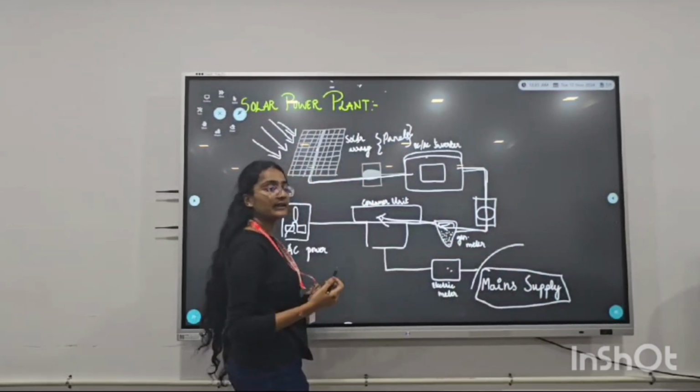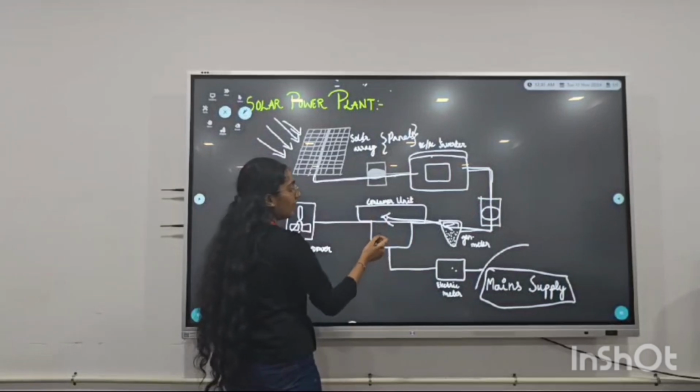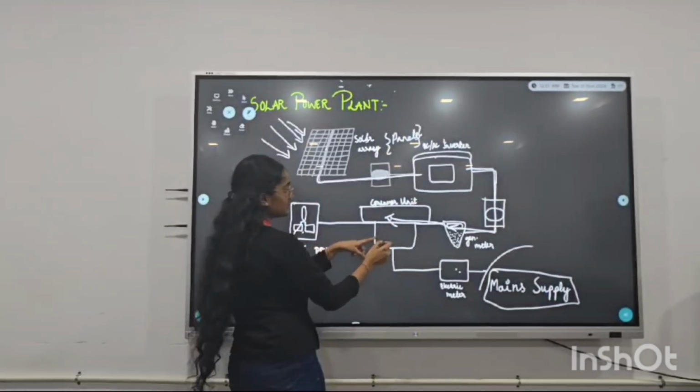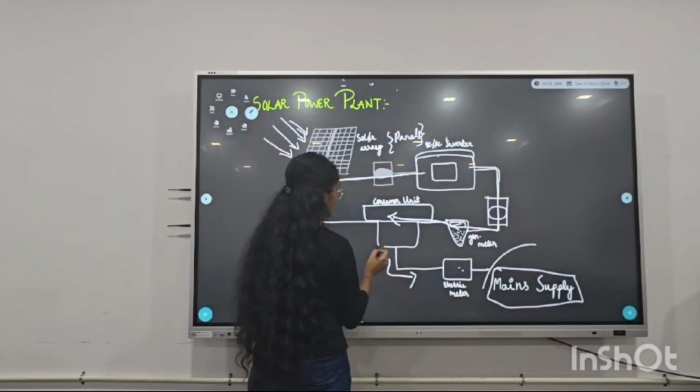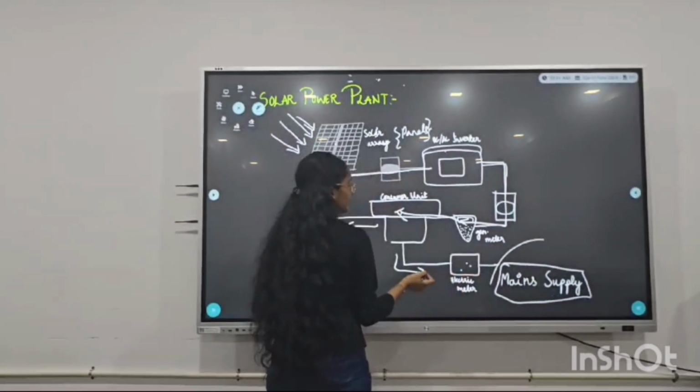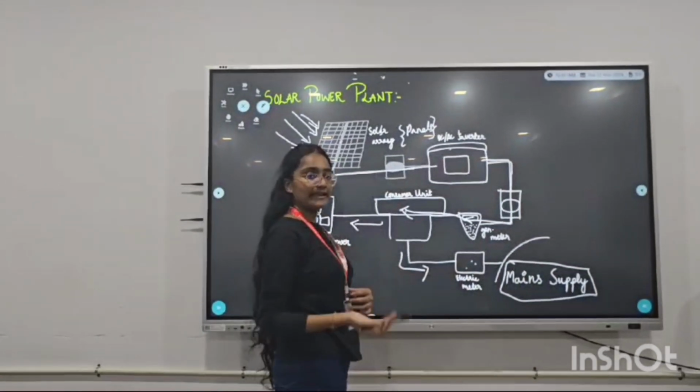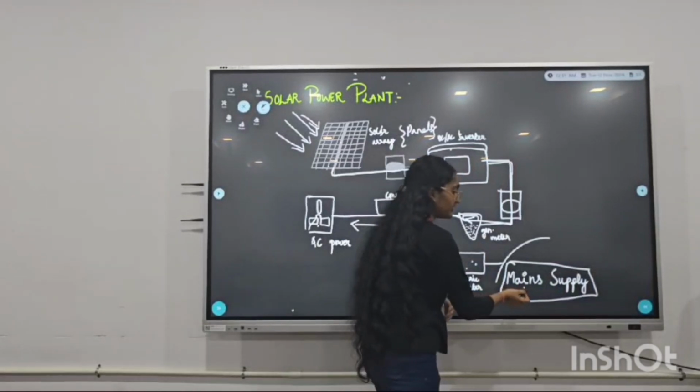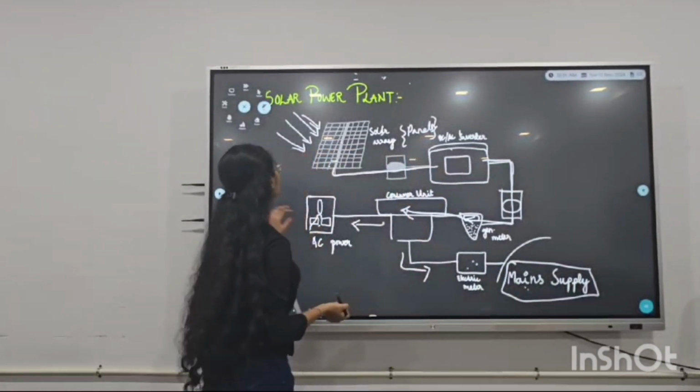The generation meter then passes it to the consumer unit and the consumer unit divides it into two parts, that is the electric meter and also the AC power. In the electric meter, the energy is converted into electrical energy and it is generated into the main supply for electrical uses.